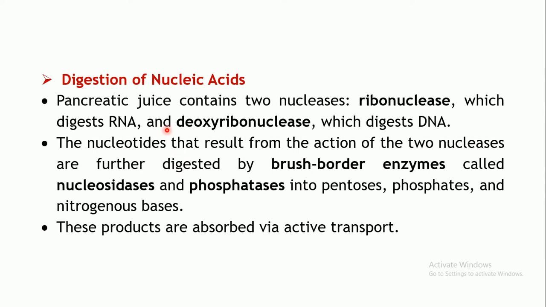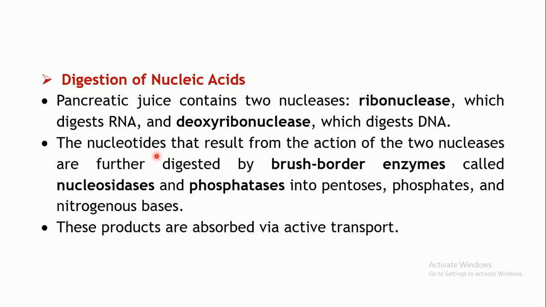Okay. Now, coming to the digestion of the nucleic acids, that is the RNA and the DNA. There are 2 enzymes secreted by the pancreas in the pancreatic juice, that is ribonuclease and deoxyribonuclease. As the name implies, ribonuclease will digest the RNA, and deoxyribonuclease will digest the DNA. So, nucleotides will be released.